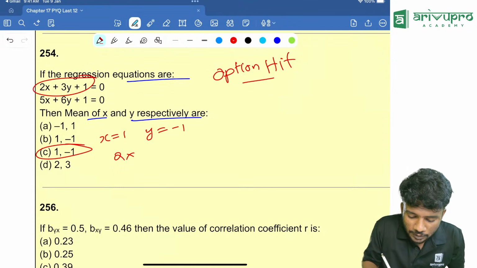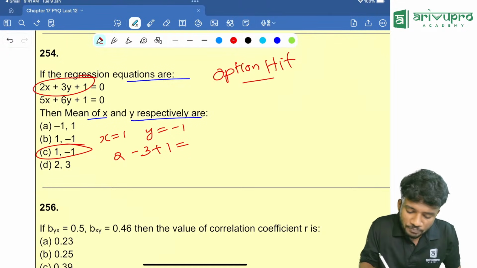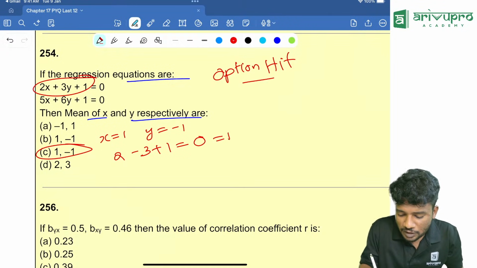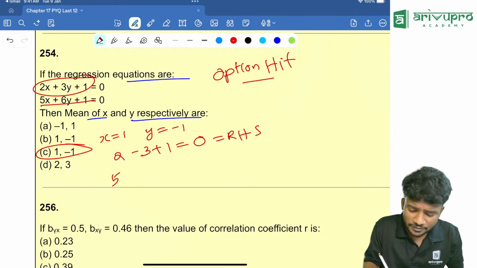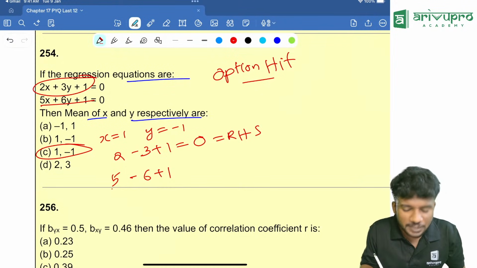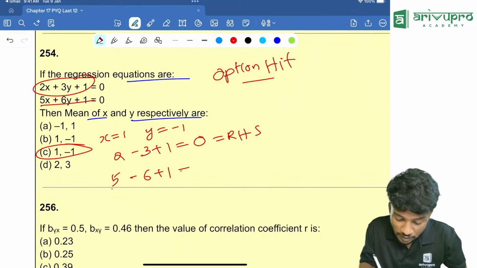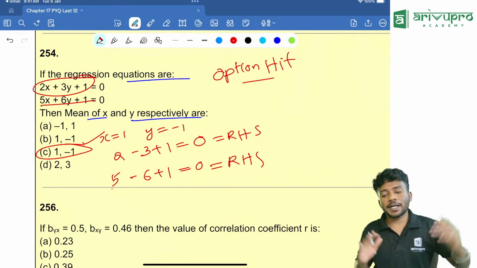2 into 1, that is 2. Then plus 3 into minus 1 is minus 3, plus 1, which is equal to 3 minus 3, which is 0, which is equal to RHS. Now check the second equation. 5 into 1 is 5. 6 into minus 1 is minus 6, plus 5, 5 plus 1 is 6. 6 minus 6 is 0, which is equal to our RHS. That means option C is your right answer.